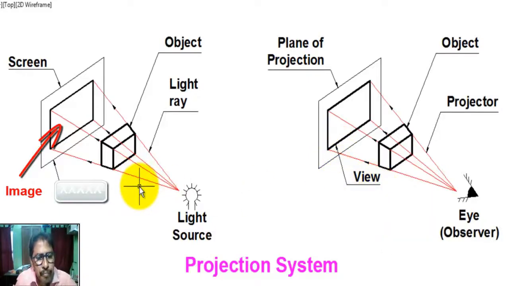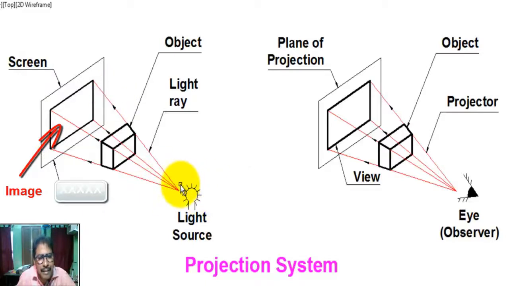First time, this is the light source, a bulb, this is the object, rays from the light source create an image on the screen.